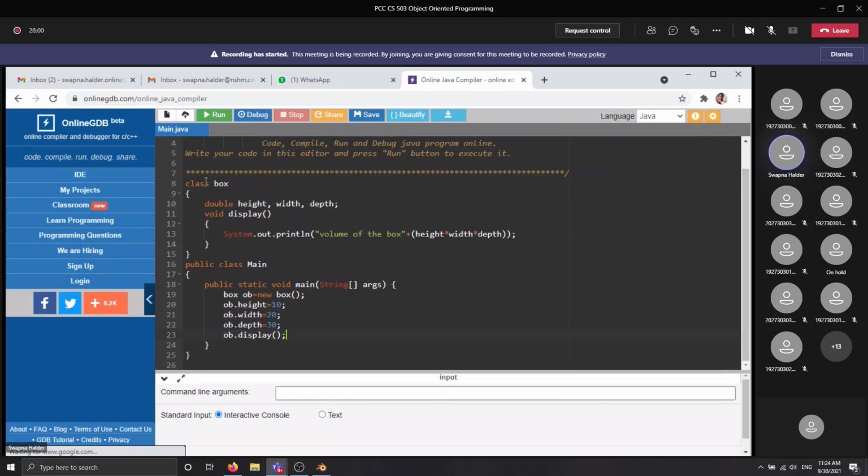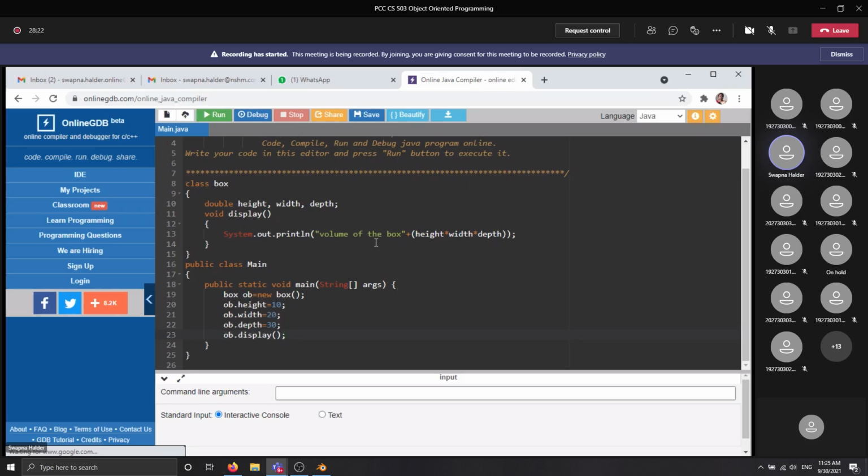I am creating a class named Box. Then we declare three features of this box, and next we calculate and display the volume of the box. After creating the object of this box, we need to assign the values of height, width, and depth.